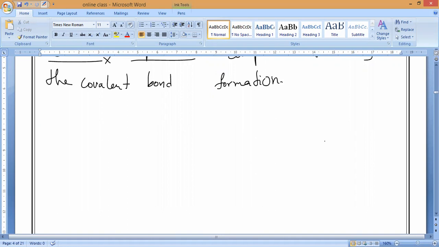So on the basis of types of atoms taking part in covalent bond formation, covalent compounds, which are molecules, can be categorized into 2 types. That is what we are going to study now. The first type is called homoatomic covalent molecules. Please write it.